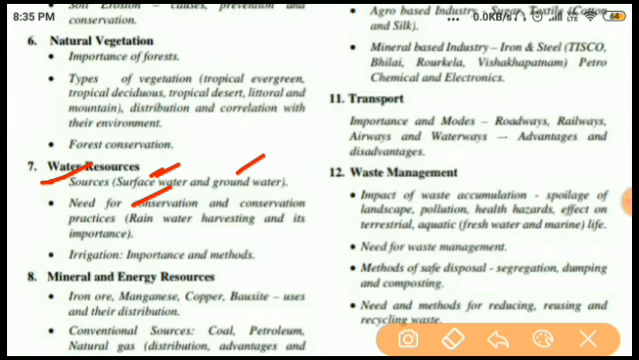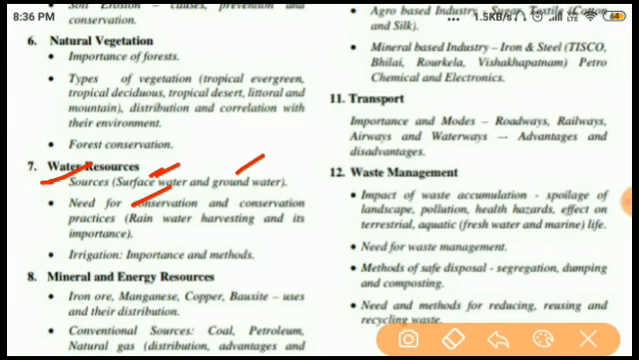These are the basic things. If you read the book properly, if you listen to the lecture properly, I assure you it is very easy. Geography is very easy. You only have to pay attention to the syllabus.